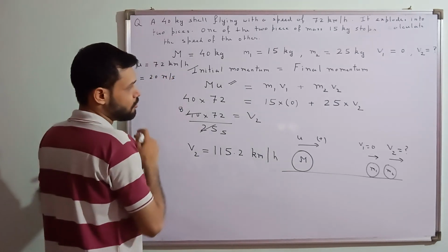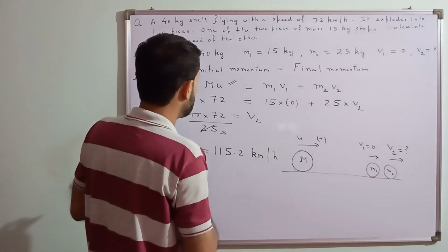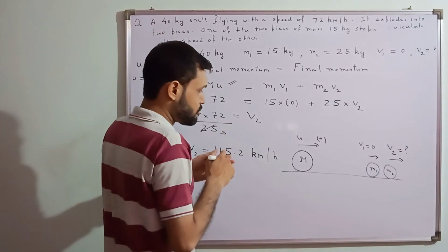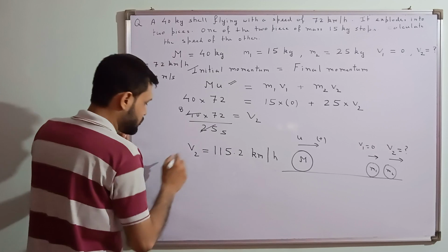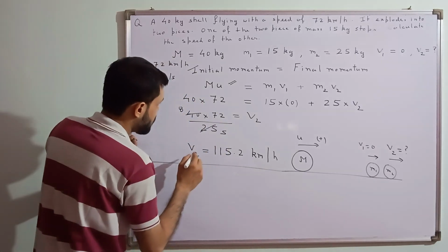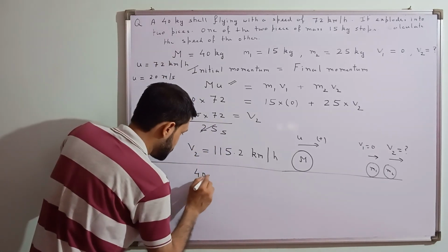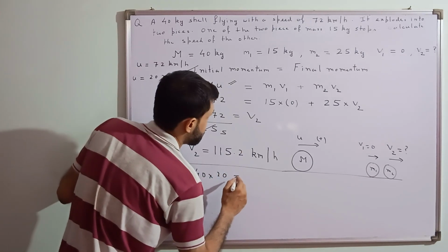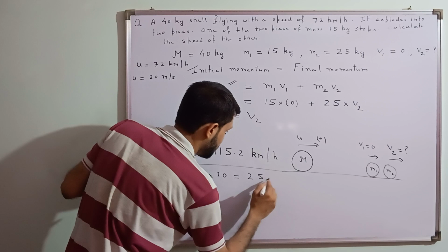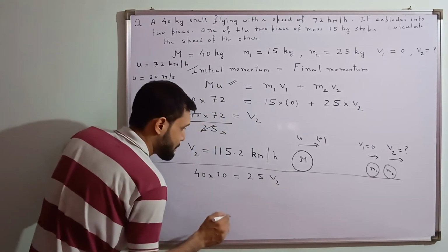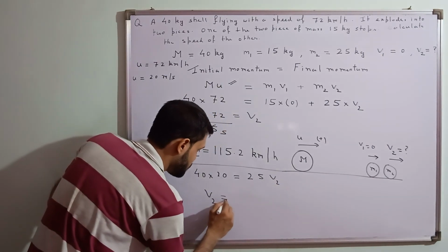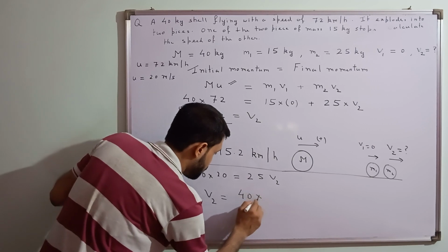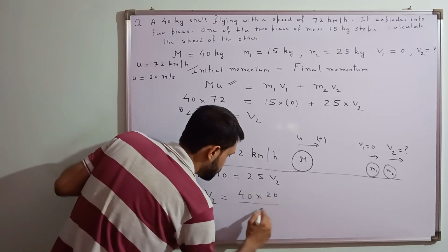So if I do the calculation with 20 meter per second, that also you can do. Let's do that also if you want. It will be 40 into 20 meter per second, equal to 25 V2. So V2 will come out to be 40 into 20 divided by 25.